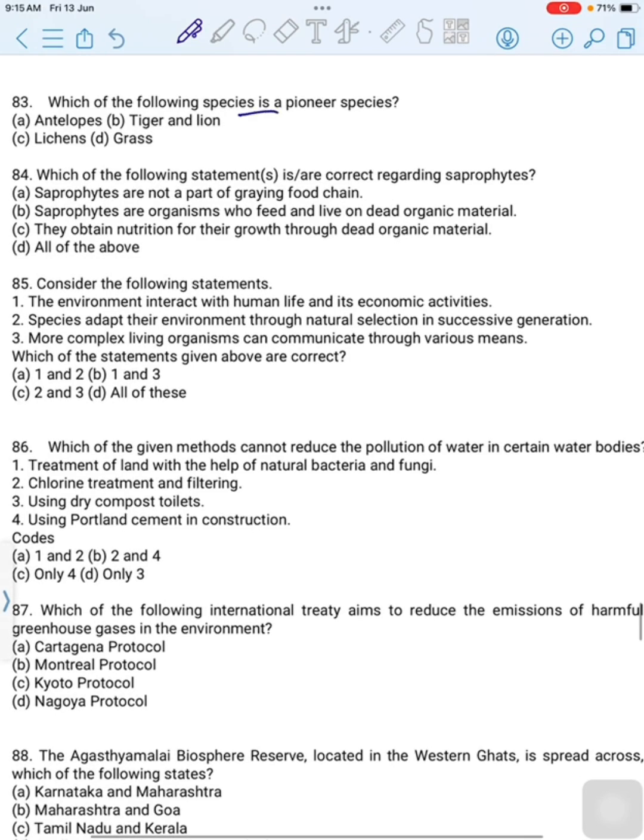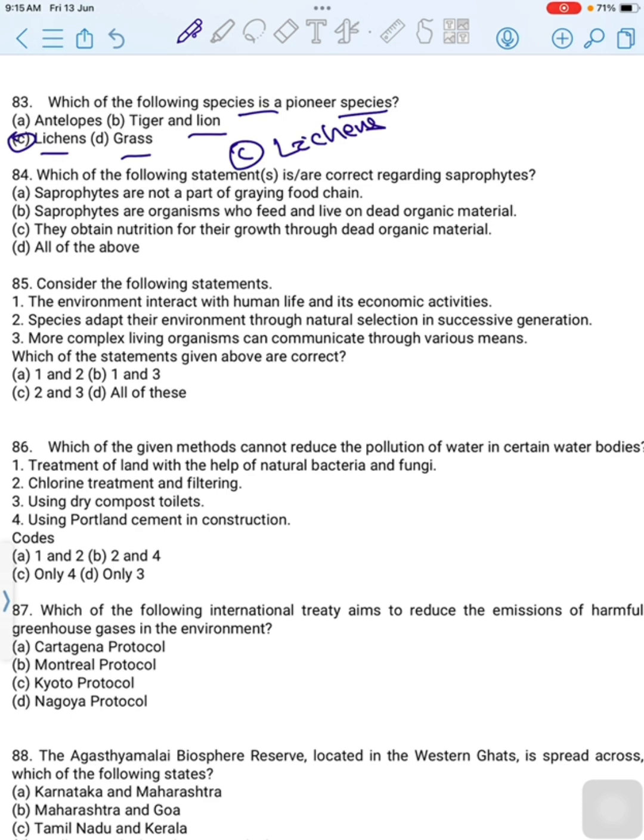Which of the following species is a pioneer species? First option is antelopes. Second option is tiger and lion. Third option is lichen. Last option is grass. Then correct option is option C, lichen. Among the given options, lichen is a pioneer species.